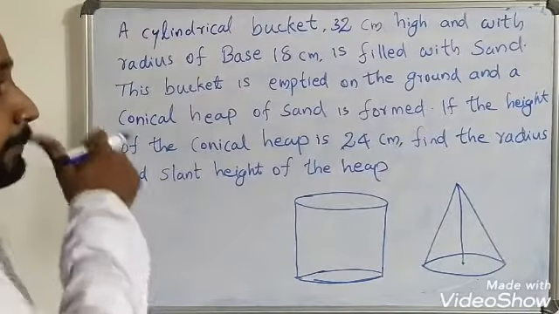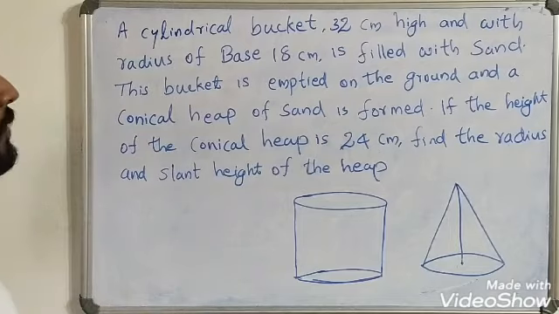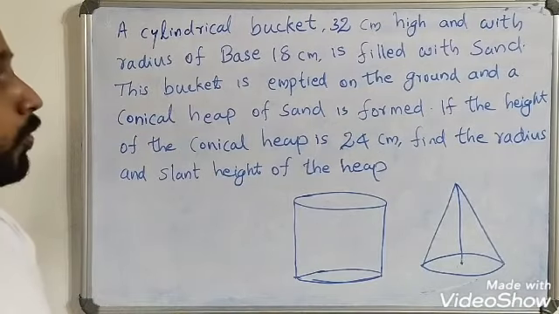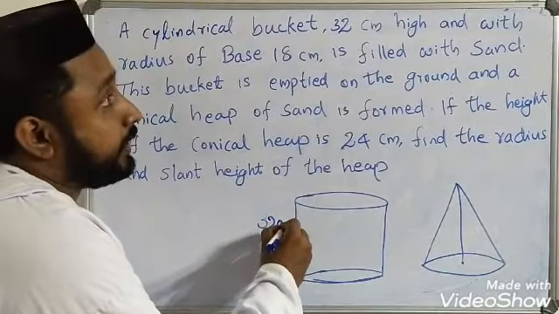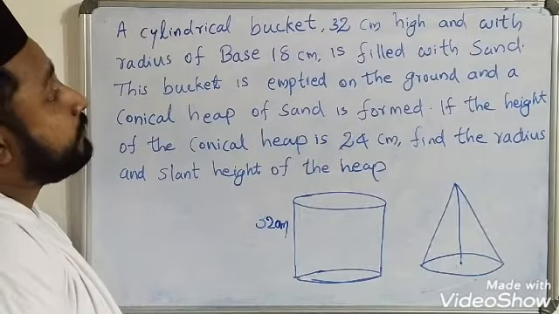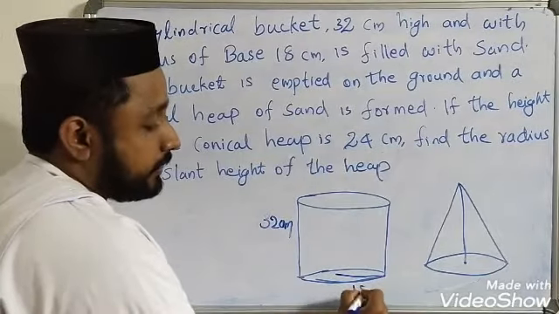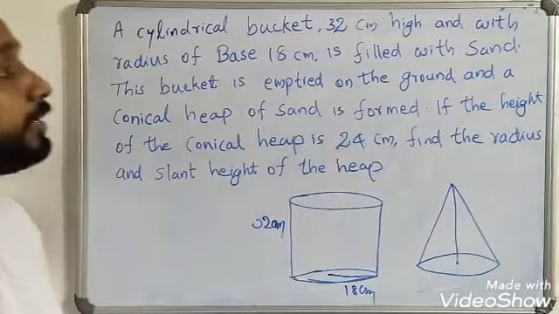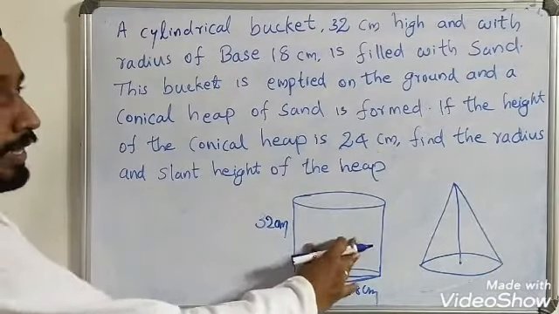A cylindrical bucket 32 centimeter high and with a radius of base 18 centimeter is filled with sand.